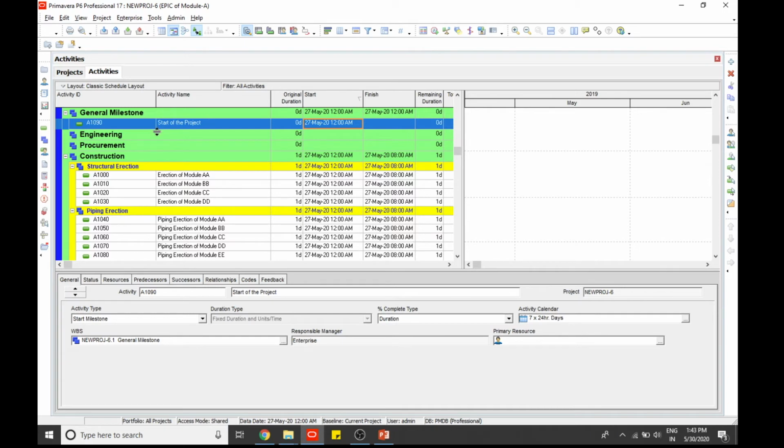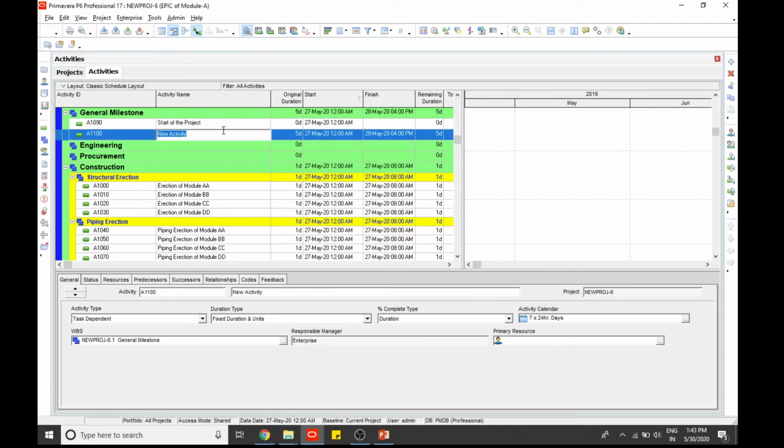And you can also add one more activity like SCT, the schedule completion date. You can put it as a finish milestone.